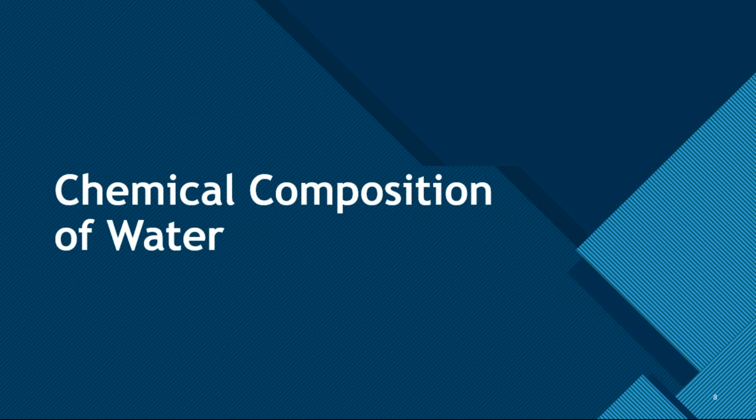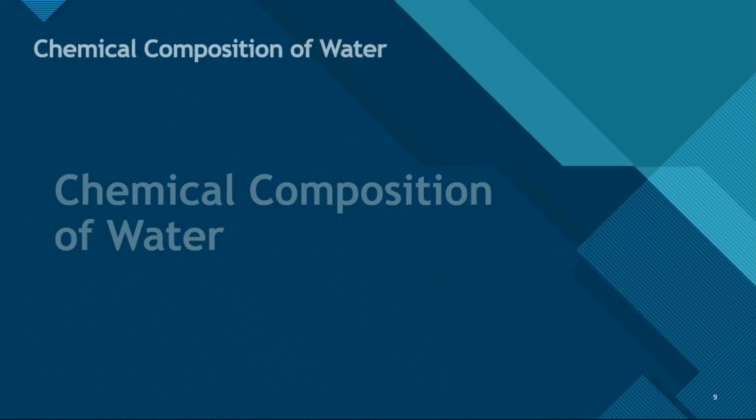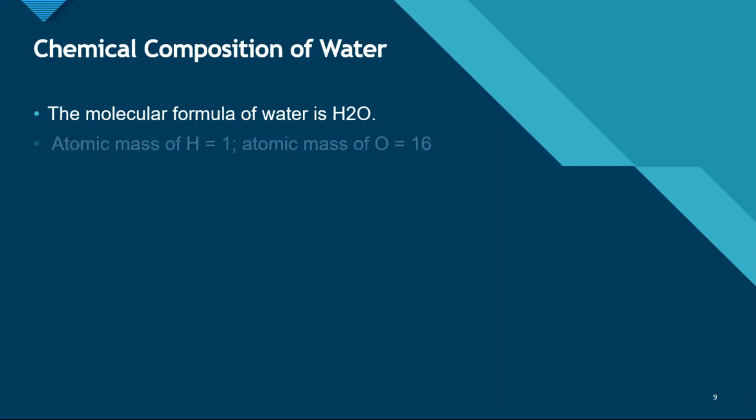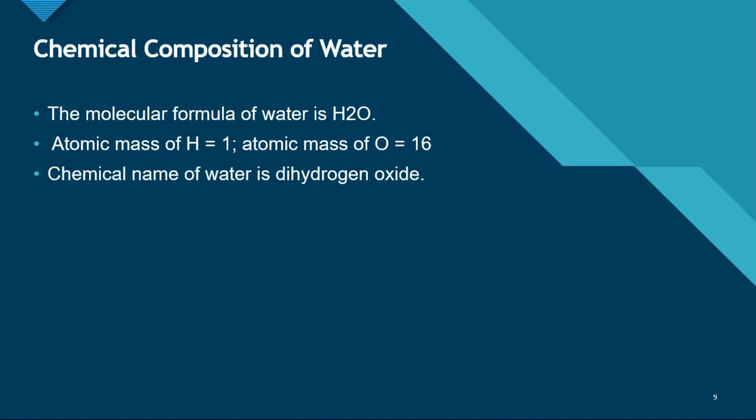So now let's discuss the chemical composition of water. The molecular formula of water is H2O, as we all know. The mass ratio of hydrogen and oxygen is 1 is to 8. The atomic mass of hydrogen is 1 and the atomic mass of oxygen is 16. The chemical name of water is dihydrogen oxide. Dihydrogen means 2 hydrogens and oxide means 1 oxygen.